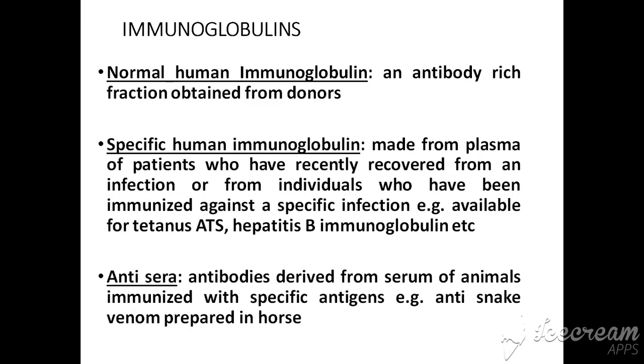Then there are immunoglobulins, or specific antibodies, that provide protection against tetanus infections, especially anti-tetanus serum, and hepatitis B immunoglobulins, or anti-sera against specific snake bites.